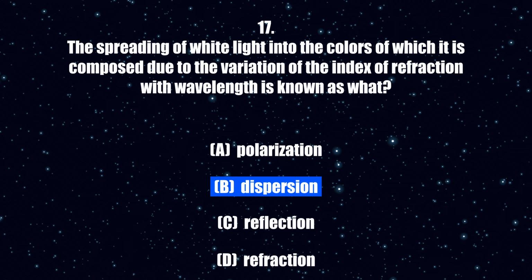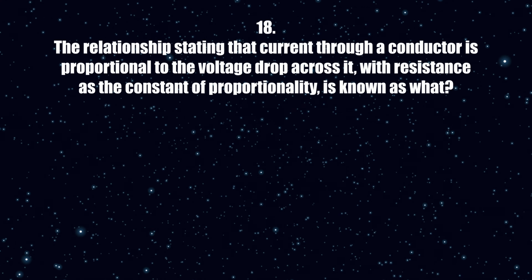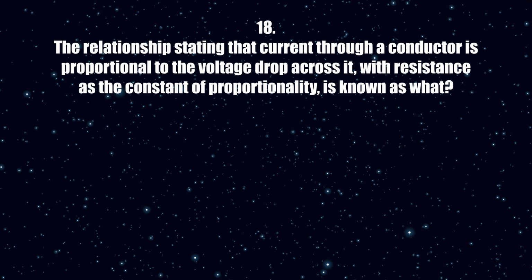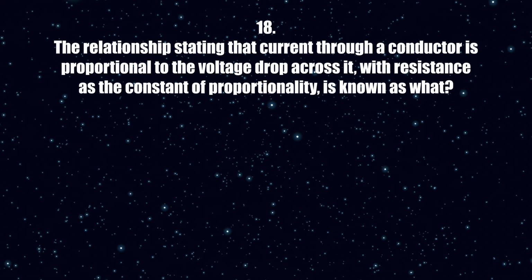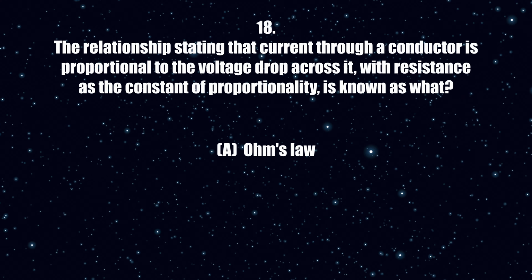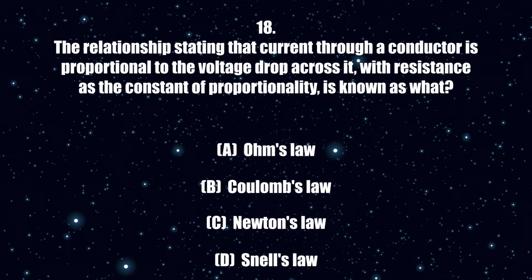The correct answer is B. 18. The relationship stating that current through a conductor is proportional to the voltage drop across it, with resistance as the constant of proportionality, is known as what? A. Ohm's law. B. Coulomb's law. C. Newton's law. D. Snell's law.